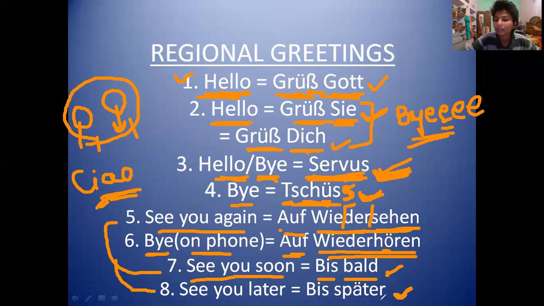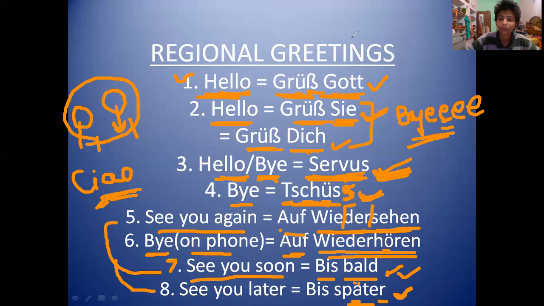Okay. In German, what happens? R is nearly neglected when it is used at the end of the word. Just like here, we'll read it till E only. That is später. So see you later is called bis später. Here A is the first umlaut. It is having two dots over it. And one more thing is that this seventh greeting, see you soon, which is called bis bald in German, is commonly used among friends.